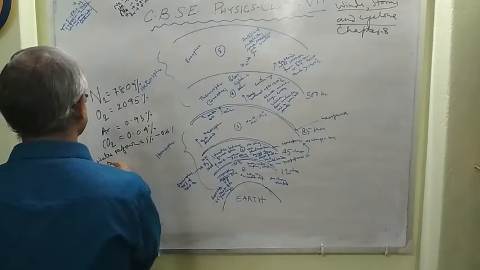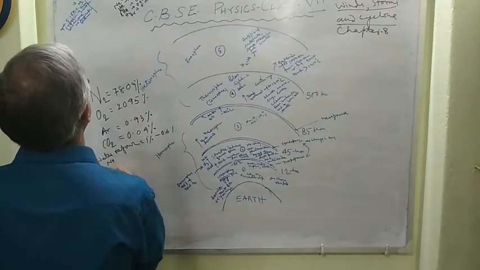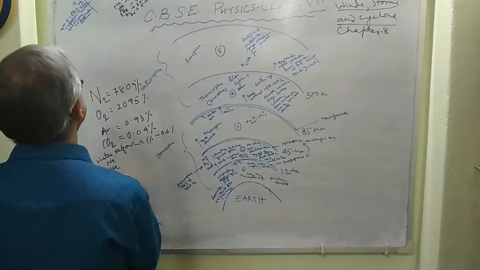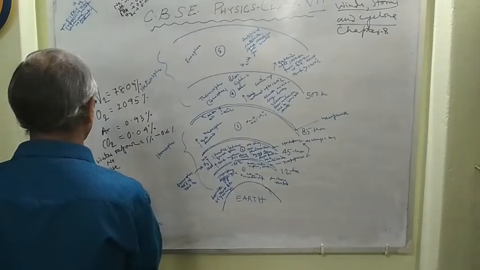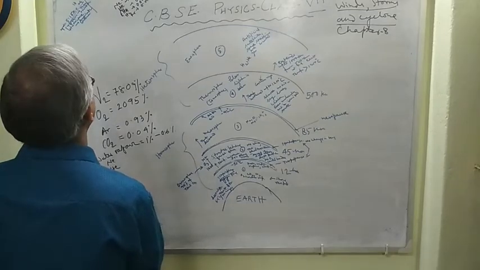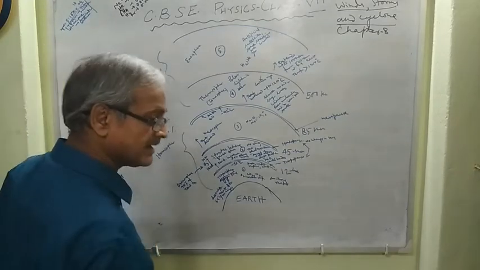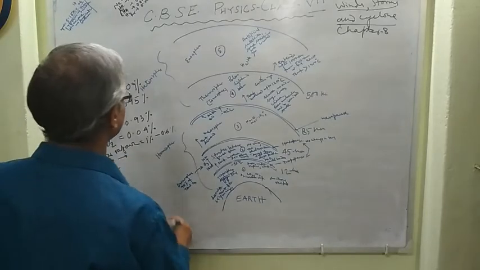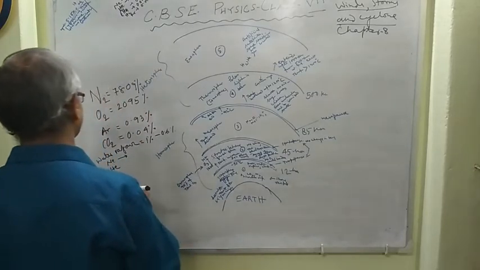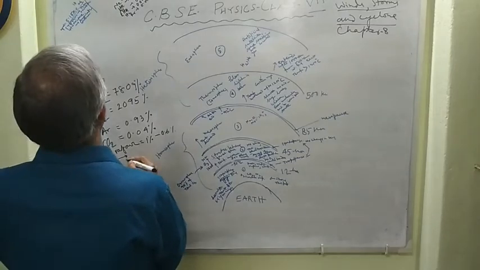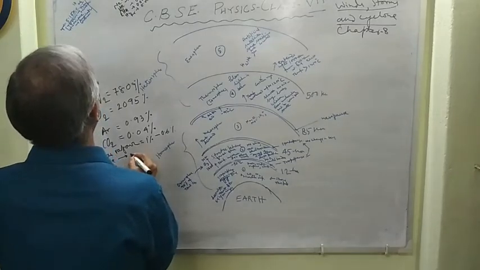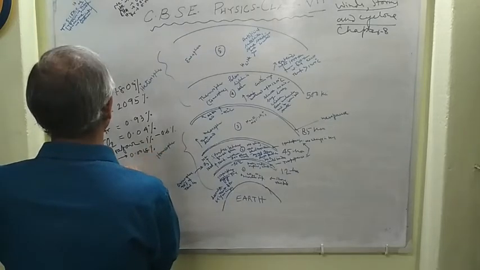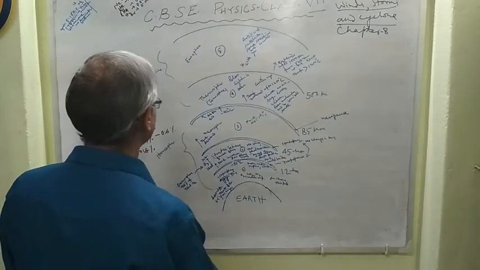Other inert gases, neon, helium, methane, etc. are also present in small amounts. Hydrogen, krypton, other inert gases. The amount of neon in percentage by volume will be approximately 0.00181%.